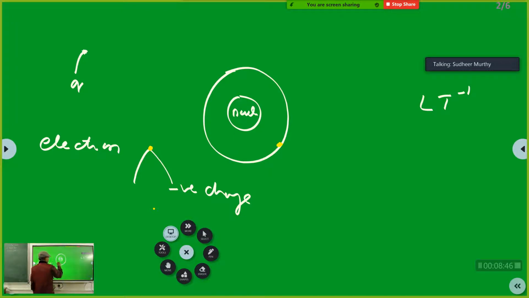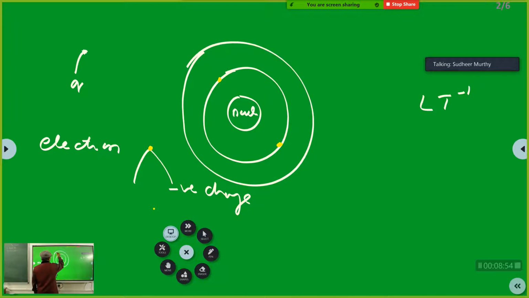This is for hydrogen. Or if you take helium, there are 2 electrons. Then if you go for lithium, you will say there is a third electron here. Now, you must not be under the confusion that the electron is going in this path. Am I right? Or are you under the impression the electron will go in the circular path? No, sir. It will not go in that path. This is only telling you that the energy level of this is n equal to 1.